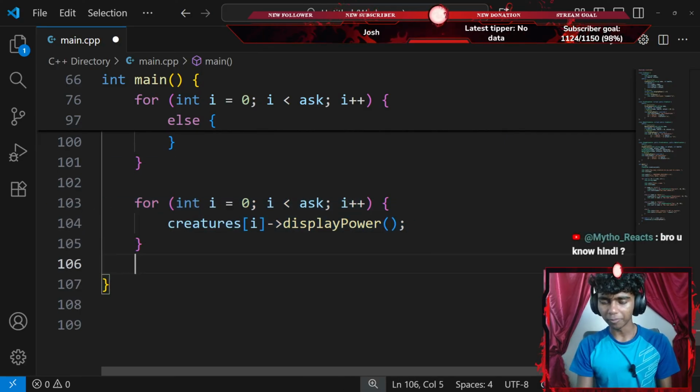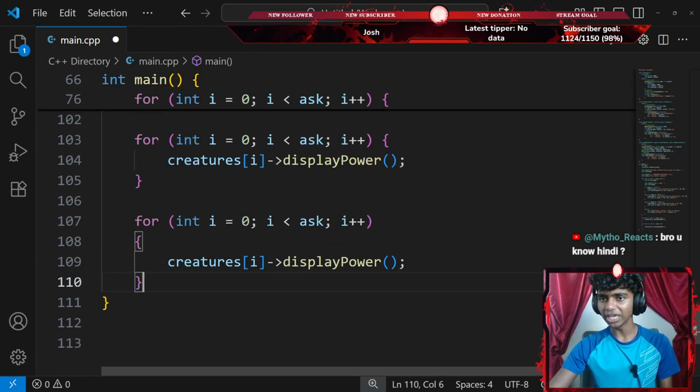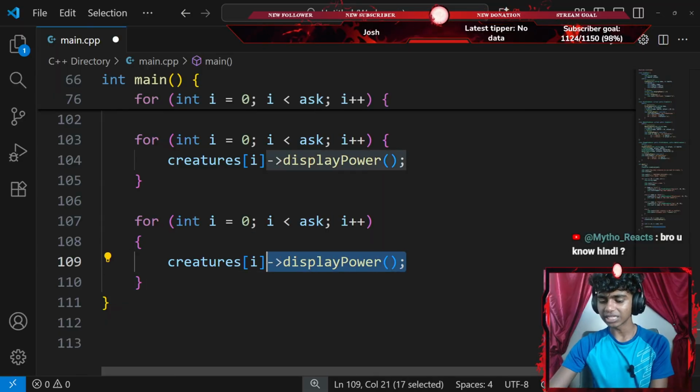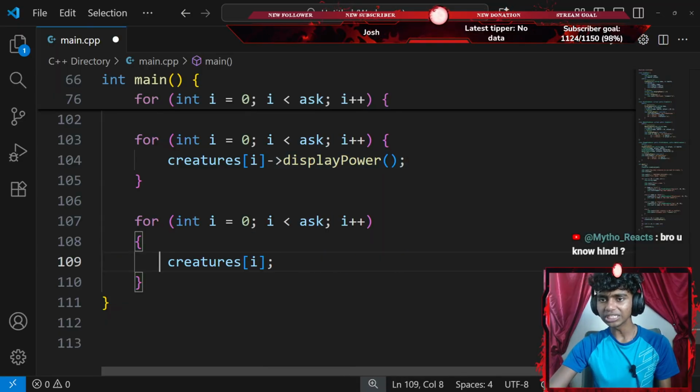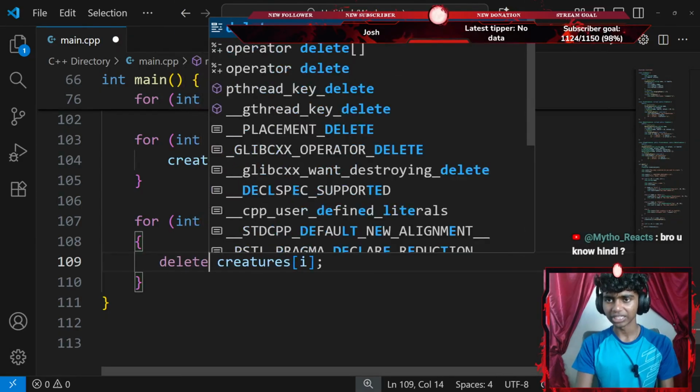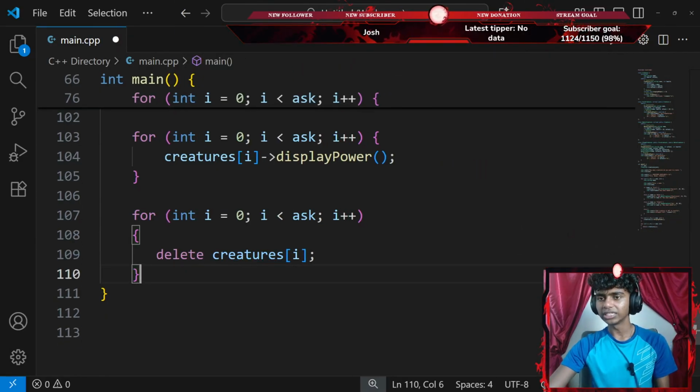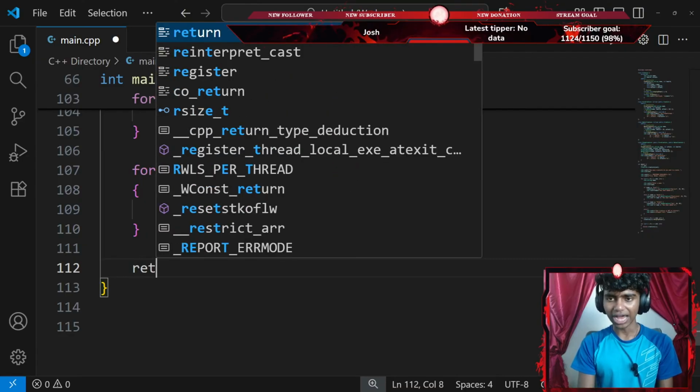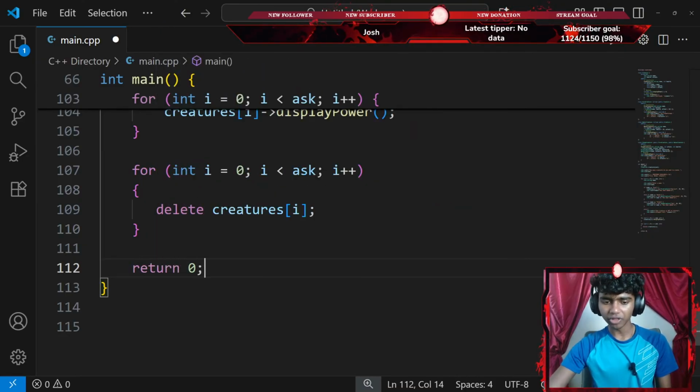And then I'm going to copy my for loop and paste it here again. This time, instead of displaying my power, I'm going to use the delete keyword. So I'll go with something like a delete. There we go. Okay, delete my creatures array. Lastly, I'm going to go ahead and return 0, ending with a semicolon.